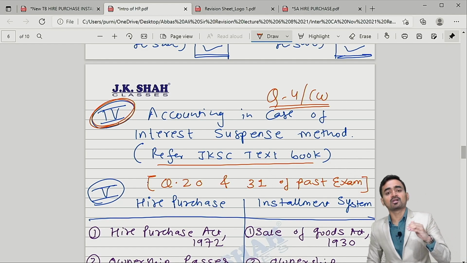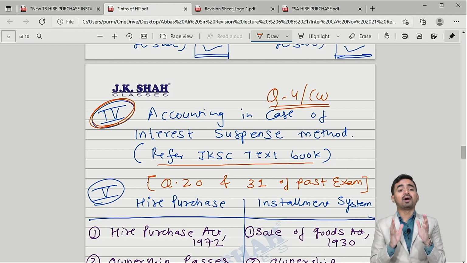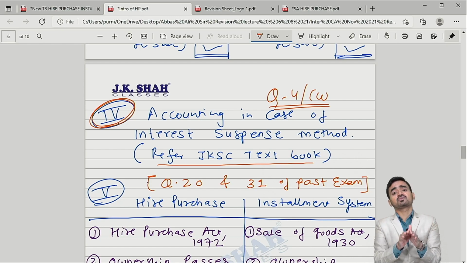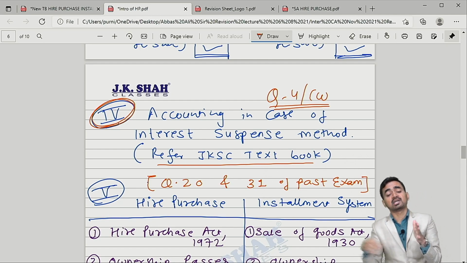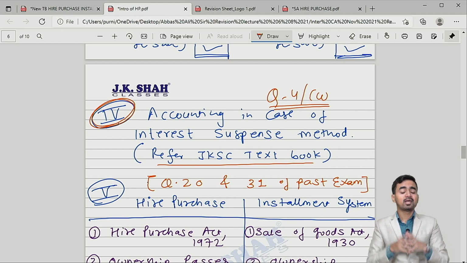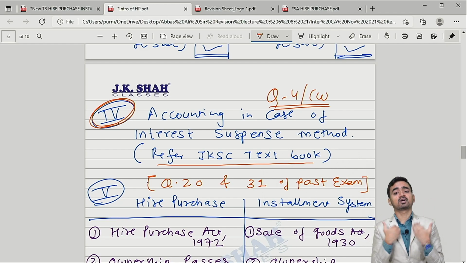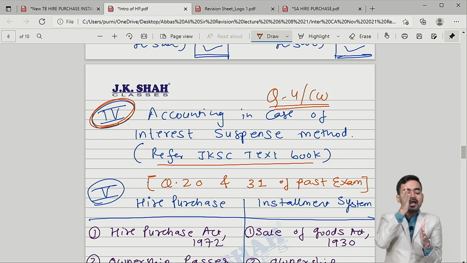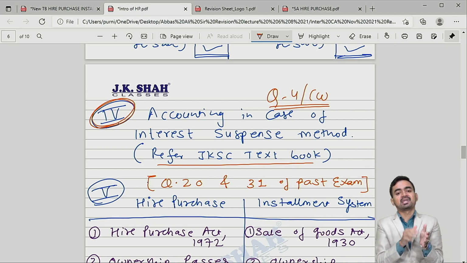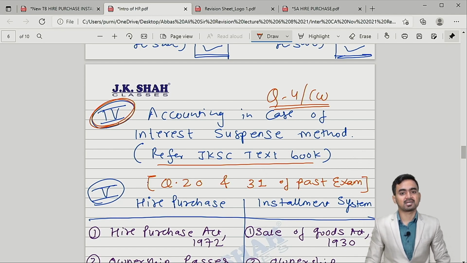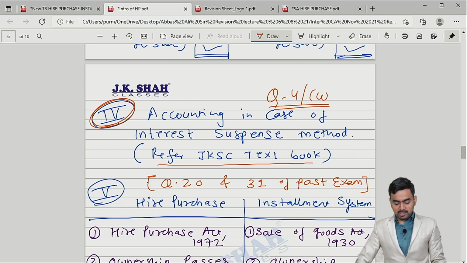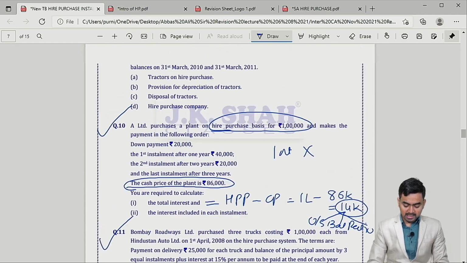Correct. So if you are thinking from the buyer's point of view, the buyer will recognize total interest expense at the beginning only, and at the end of each year a small portion he will transfer to profit and loss. And if you think from the vendor's point of view, the vendor will record total interest income at the beginning of the accounting year in a special account named interest suspense, and at the end of each year a small portion would be transferred to the credit side of profit and loss. Is it clear? Okay. Now this theory you will find in the JKSC material.